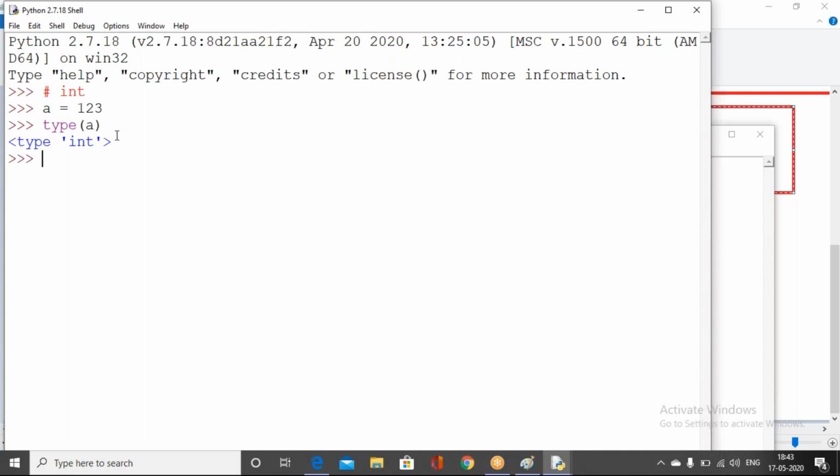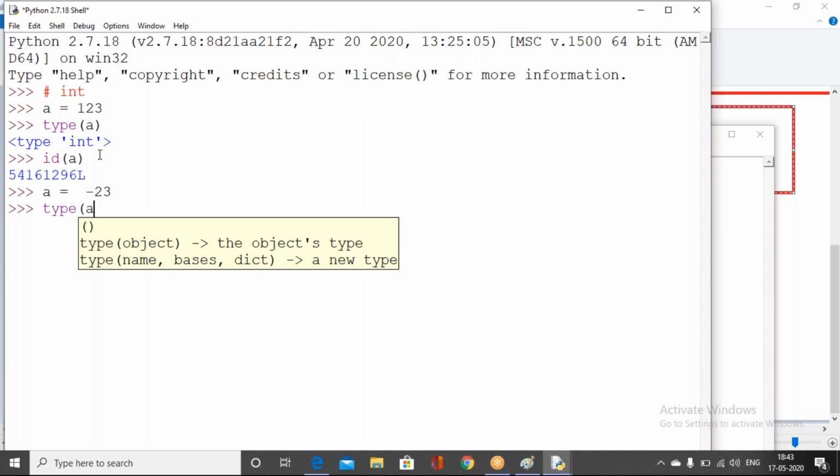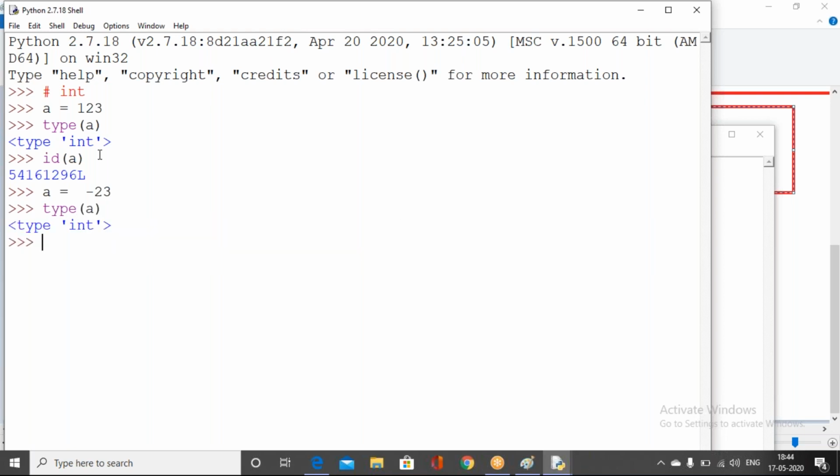If you want to know that, we can use the type function. If I just want to know the memory location of a, we can use the id function. You might be holding negative numbers also, like minus 23. The data type of a will be integer only. I just want to know the memory location.